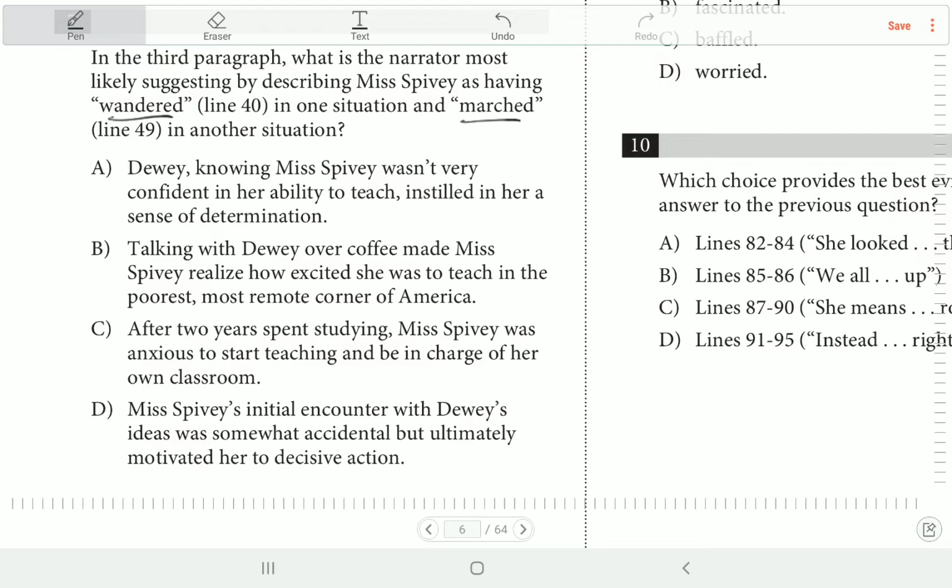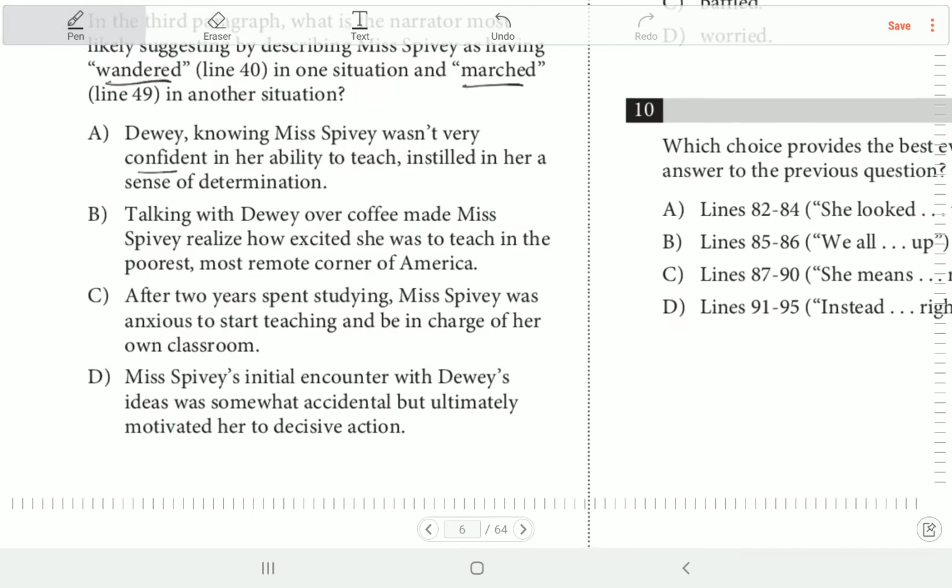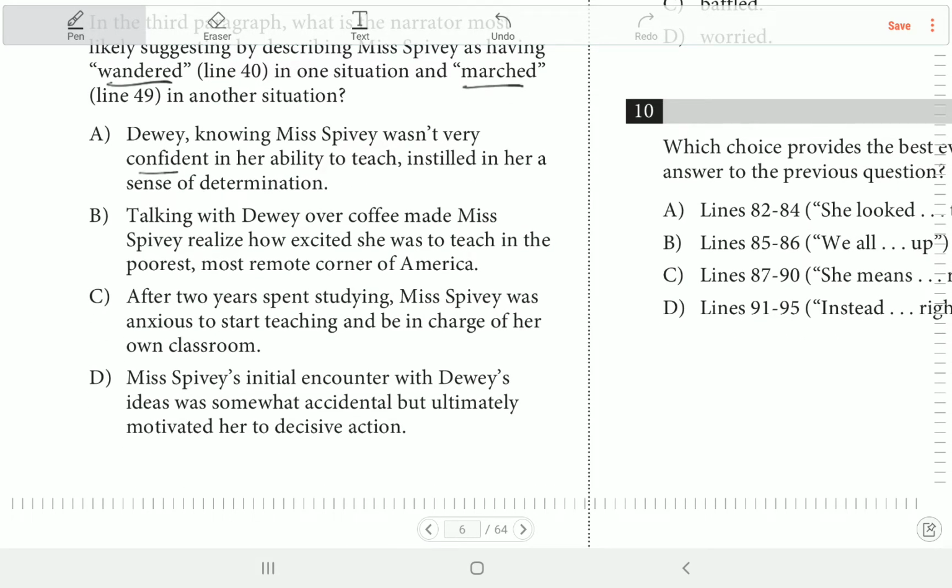A. Dewey, knowing Miss Peavy wasn't very confident in her ability to teach, instilled in her a sense of determination. يعني Dewey instilled, put in her, حط فيها determination وهي ما عندهاش confidence. B. Talking with Dewey over coffee made Miss Peavy realize how excited she was to teach in the poorest and most remote corner of America. Inspired her to do that.